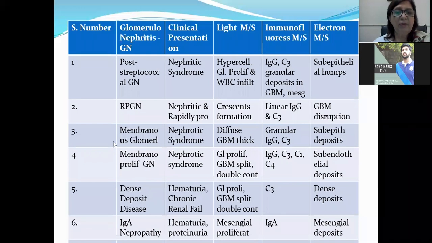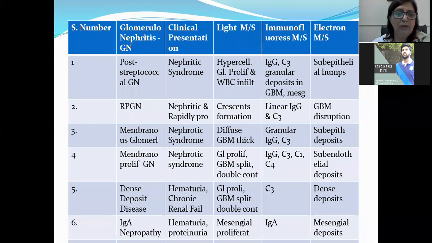Next is membranous glomerulonephritis, or membranous nephropathy. This presents with nephrotic syndrome. There is diffuse glomerular basement membrane thickening on light microscopy. I showed you the slide yesterday. There are granular IgG and C3 deposits in the glomerular basement membrane. Subepithelial deposits are seen by electron microscopy.